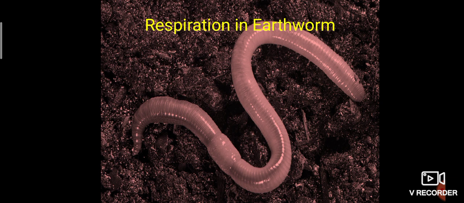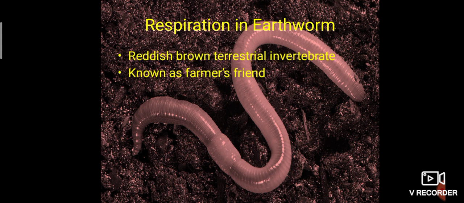What happens in the earthworm? We have seen the earthworm is the farmer's friend because it increases our soil fertility. So how does respiration take place in its body? Generally, earthworms are reddish brown, terrestrial invertebrates. Their color is reddish brown. Terrestrial means land. What do you mean by invertebrate? That is an organism which does not have a backbone. For example, snakes are vertebrates, and we have backbones, isn't it?